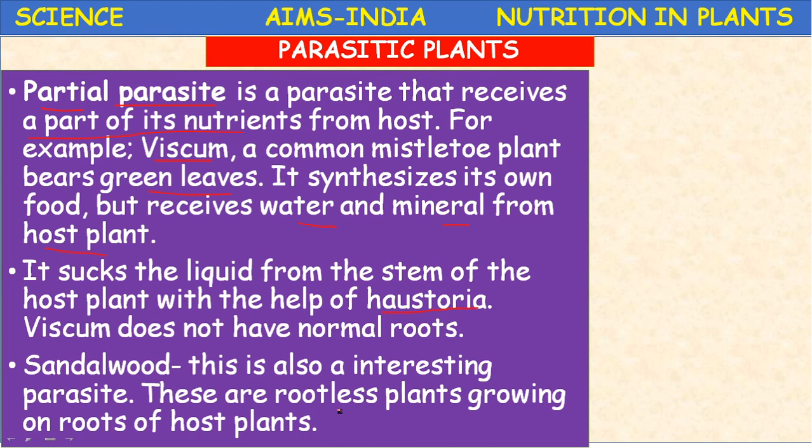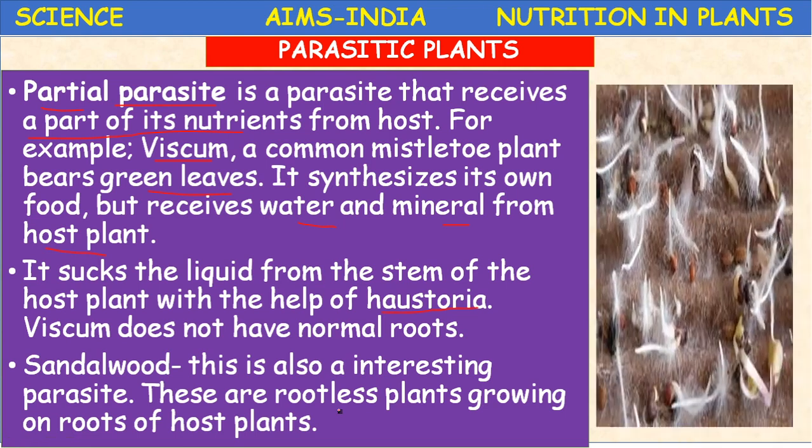Orobanche is also a root parasite. Rafflesia is also a root parasite. Sandalwood is also a root parasite. Whereas mistletoe is a partial stem parasite. So these are the Viscum. Root-like structures develop, the haustoria, which grow on the host plant.